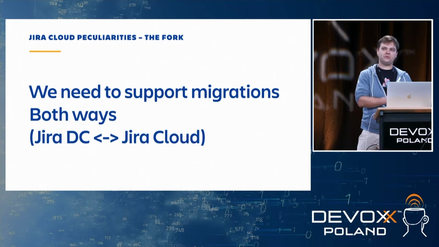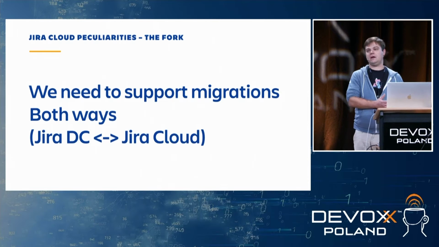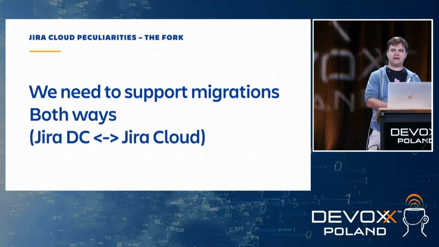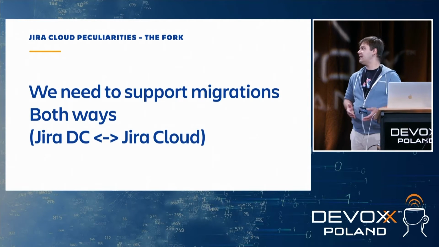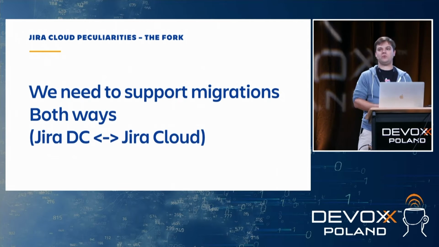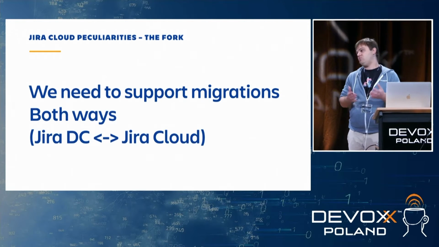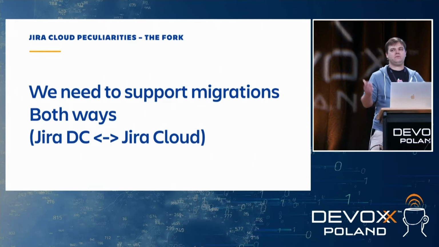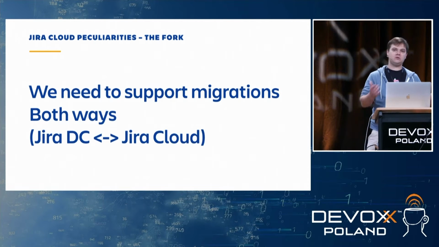Can you help us move from Jira Cloud to the DC? And of course, we're moving lots of capabilities from Jira DC to the cloud. We're adding new features. But still, there are some customers that tell us that Jira Cloud is too slow for us. We want to run it on premises. And because they have lots of issues, lots of projects, they want to move to DC. And we need to support them with that.